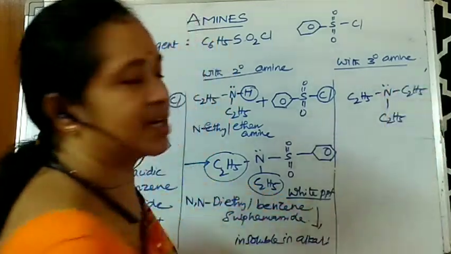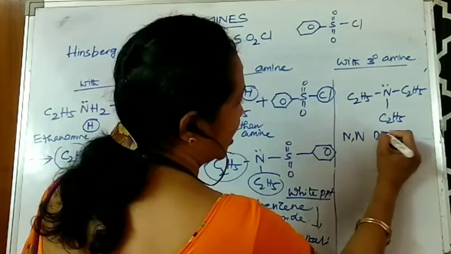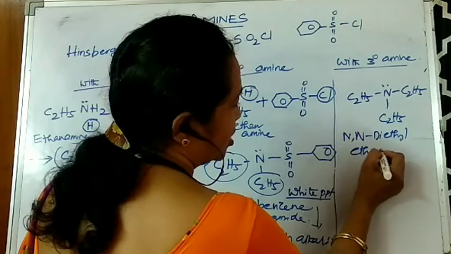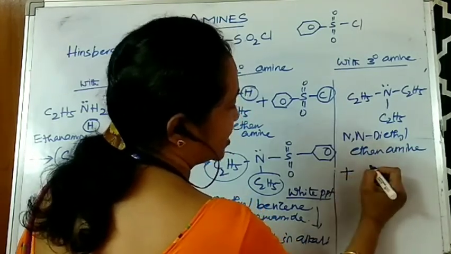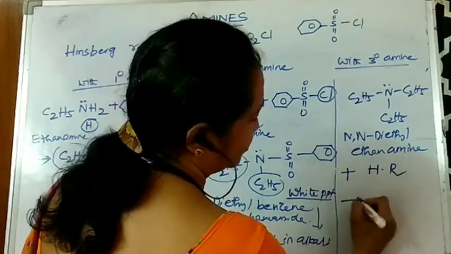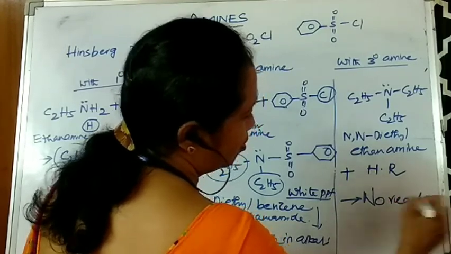So this is a 3 degree amine. We call this N,N-diethyl ethanamine. So this never reacts. Plus Hinsberg reagent, no reaction. No precipitate.